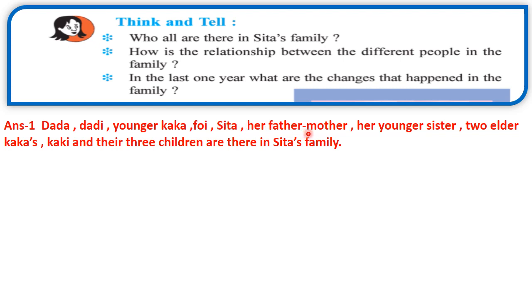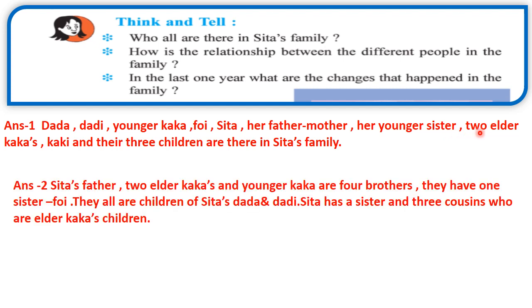Now, how is the relationship between the different people in the family? Sita's father, two elder Kakas, and younger Kaka are four brothers. They have one sister, Foi. It is called Foi in Gujarati and Bua in Hindi. They all are children of Sita's Dada and Dadi. Sita has a sister and three cousins who are elder Kaka's children. So, this is the relationship between the different people in the family.